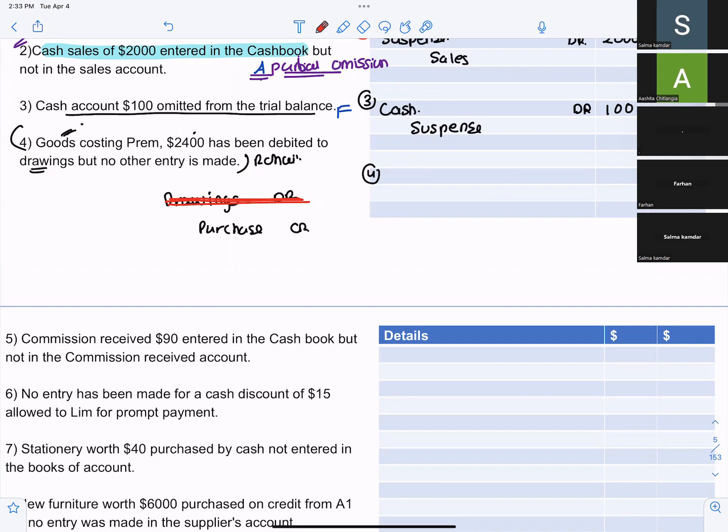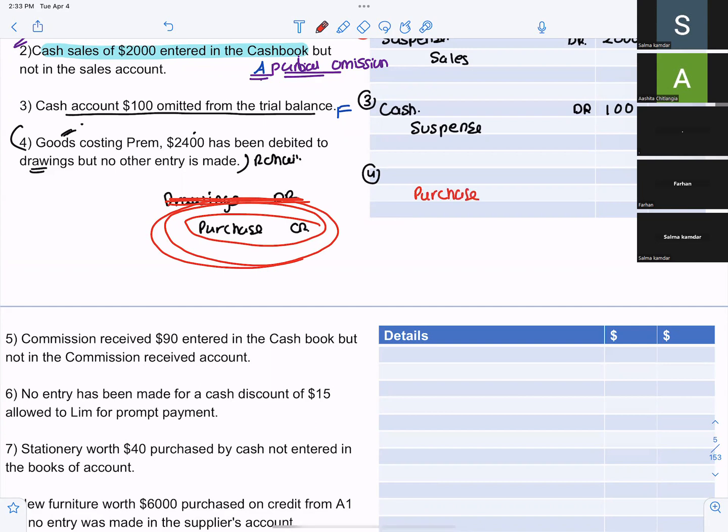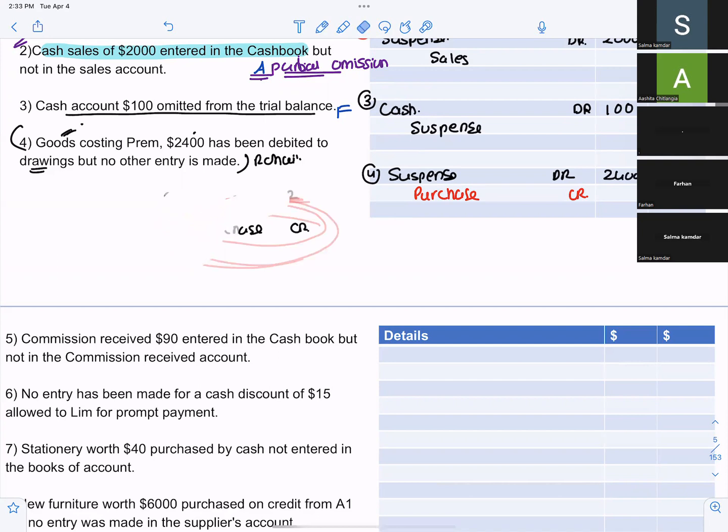Purchase credit and suspense debit. Which error is this? Can you tell me? This will be an error of omission, I think. Yes, an error of partial omission.